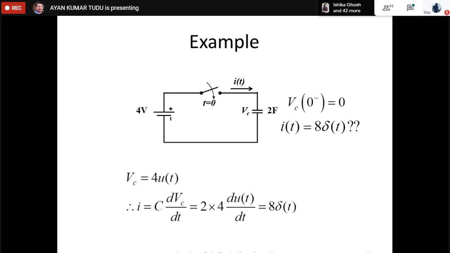Whenever the switch is closed, 8 coulombs of charge is dumped on the capacitor in no time, so the current would be infinite, but the area under the curve of the current waveform, which is nothing but the charge, is 8 units. So the current is described by a delta function. Understood? Any questions?